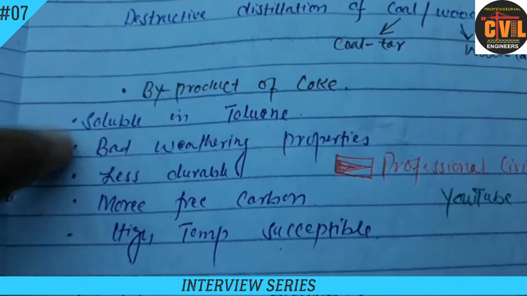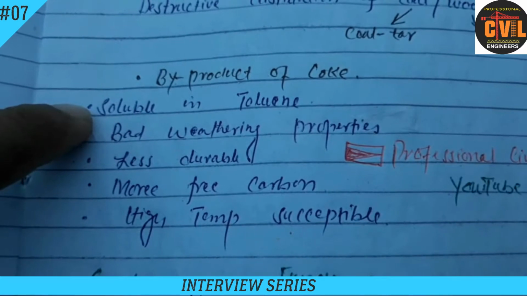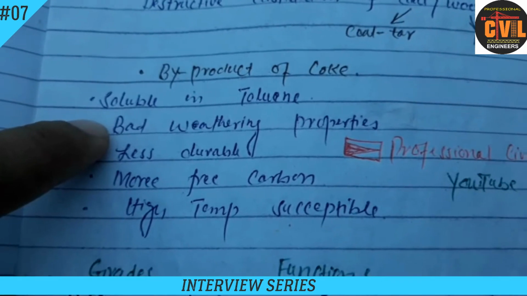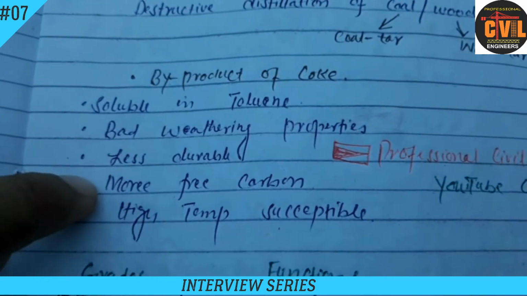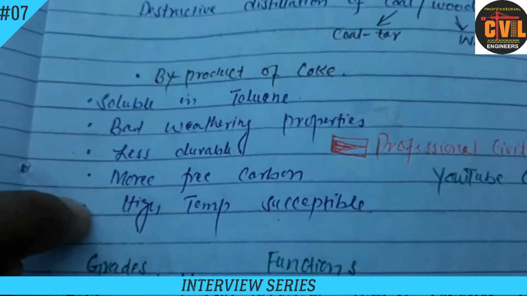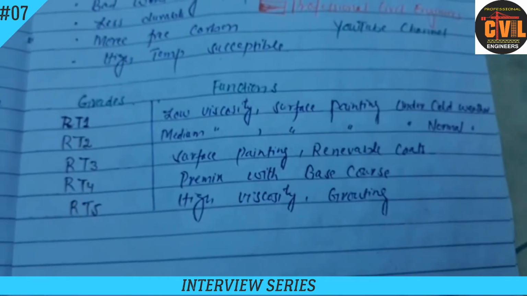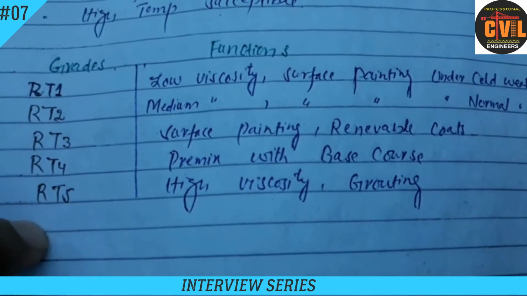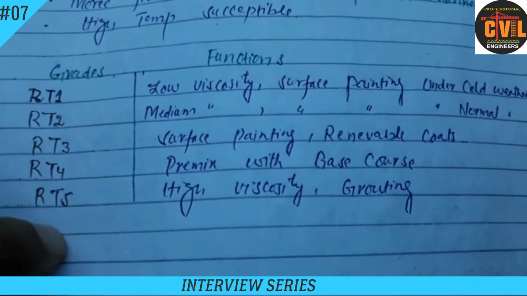It is soluble in toluene, while bitumen is soluble in carbon tetrachloride and carbon disulfide. It has bad weathering properties, while bitumen has good weathering properties. It is less durable, has more free carbons, and a high temperature susceptibility. It has 5 grades, from RT1 to RT5. RT1 is low viscosity, and RT5 is high viscosity.